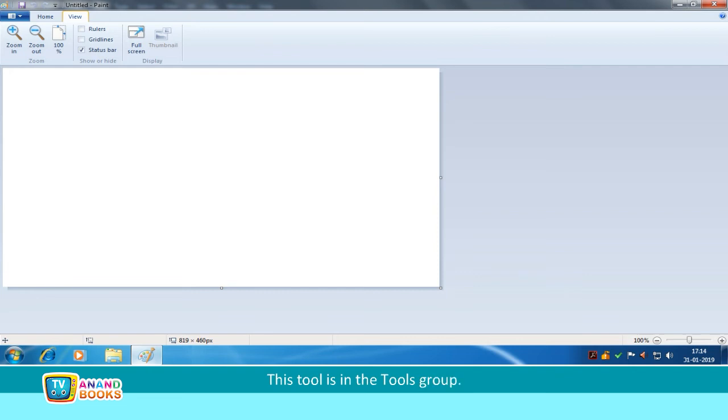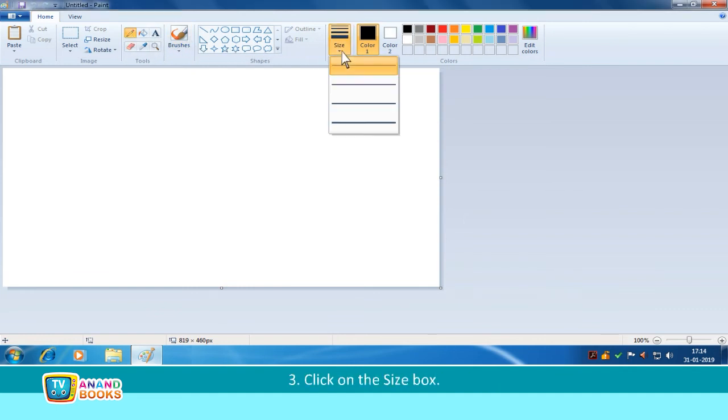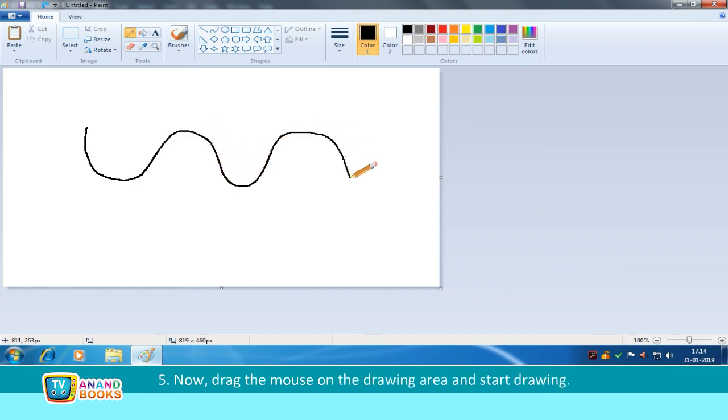Working with tools. Pencil tool. This tool is in the Tools group. The pencil tool is used for drawing any type of freehand drawing. It is just like drawing on a sheet with your pencil. First, click on Home tab. Second, click on Pencil tool from the toolbox. Third, click on the Size box. Fourth, select the width of line. Fifth, now drag the mouse on the drawing area and start drawing.